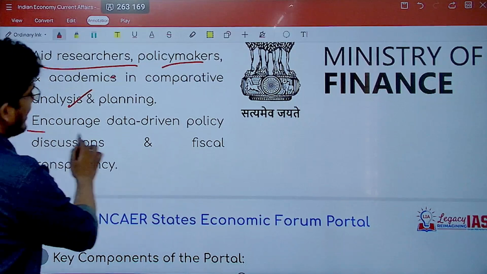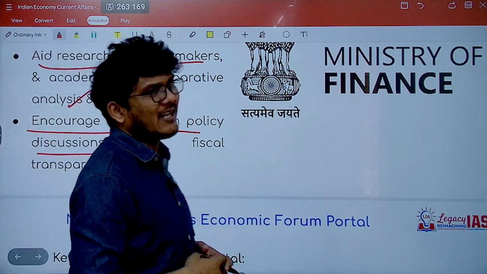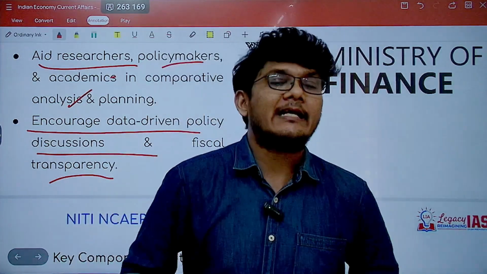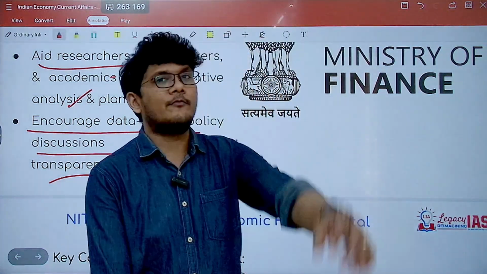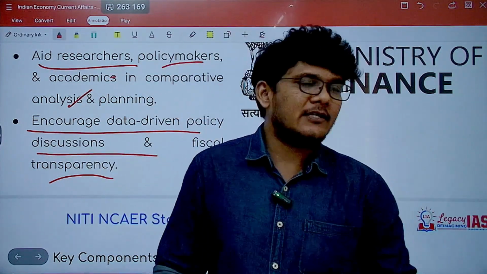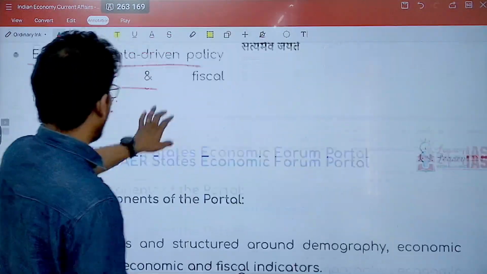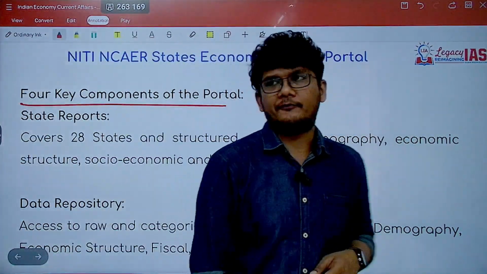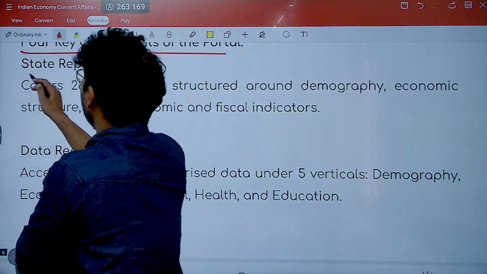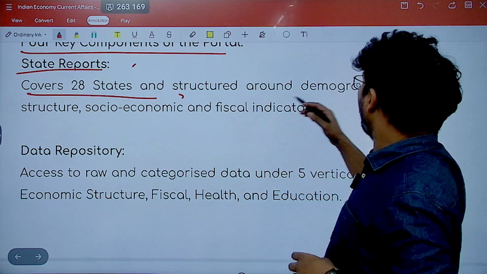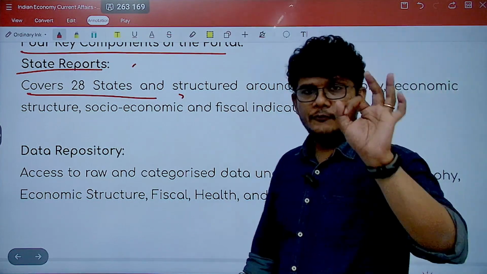And it will encourage data-driven policy discussions and fiscal transparency, because now the data state-wise is all going to be present at one place. It gives you ease of access and creates transparency among the states as well. Now, there are 4 key components of the portal. The very first is the state reports. It's going to cover all the 20 states, and of course, it will talk about a few important things.